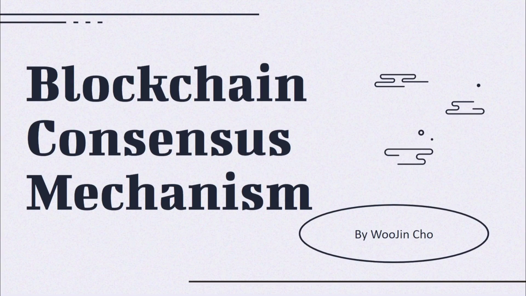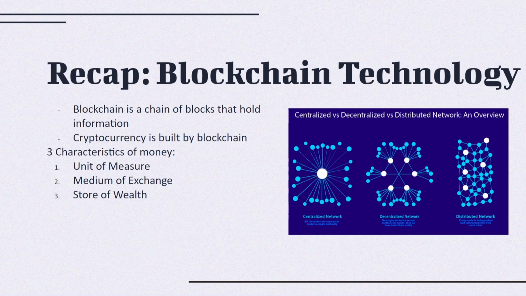Blockchain consensus mechanism. So to do a recap of last time, blockchain technology is a chain of blocks that holds information, and this mechanism is the foundation of all cryptocurrencies. Blockchains are characterized by block, hash, nodes, and consensus. Last time we didn't really prioritize consensus, which is the building block of what blockchain technology is, and it holds potential to change the nature of trust. So that's why I'm dedicating this presentation to consensus mechanism.